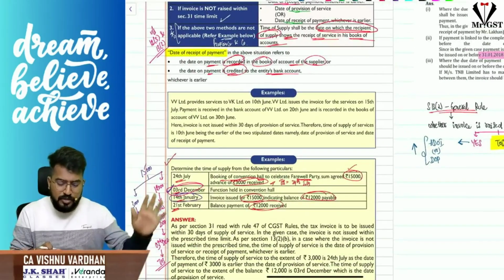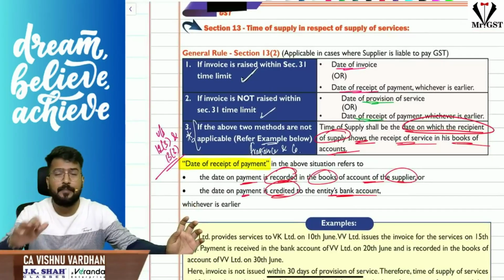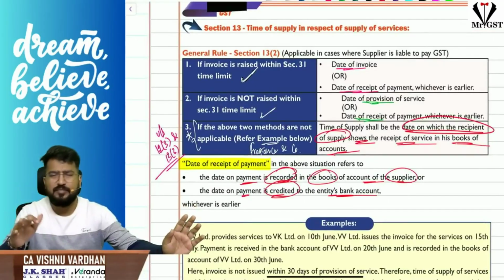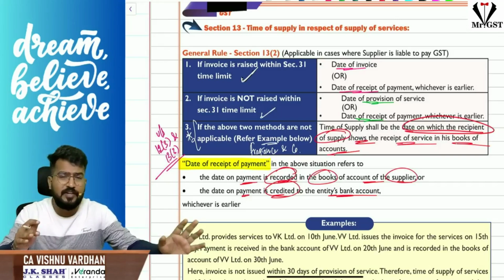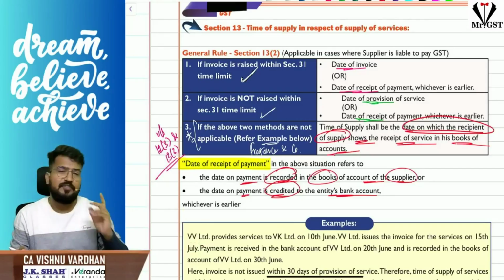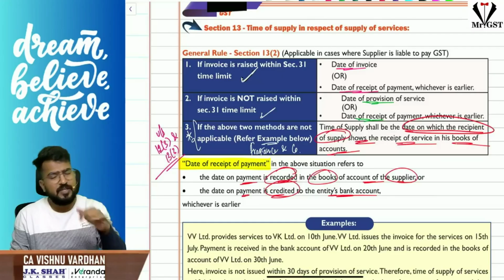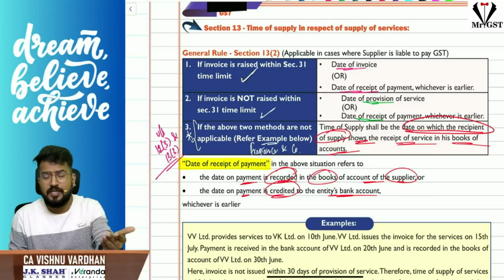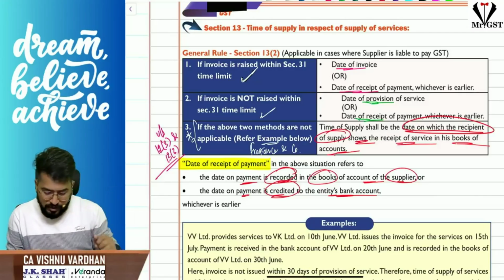So here what I am trying to tell you is, sir, with respect to section 13, except 12 subsection 2, in every case time of supply, it is better to go with calculating time of supply for each and every payment. So for every payment, apply time of supply provisions and calculate. Sometimes for all the payments you will get same time of supply, sometimes for different payments you will get different time of supply. So that is the concept.